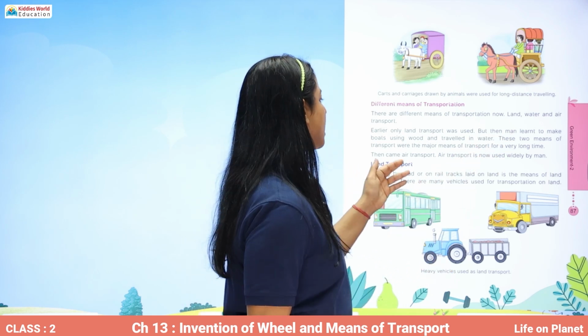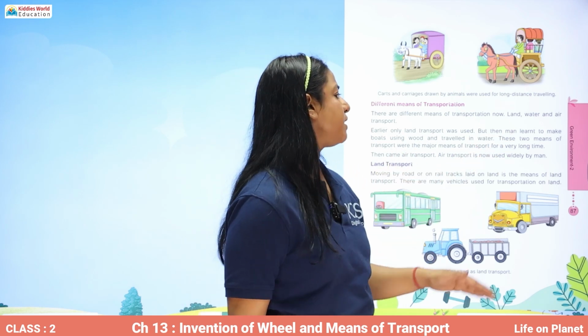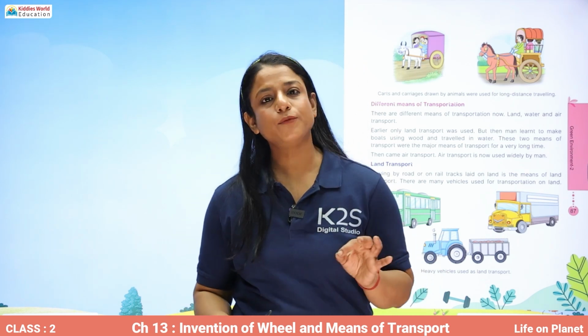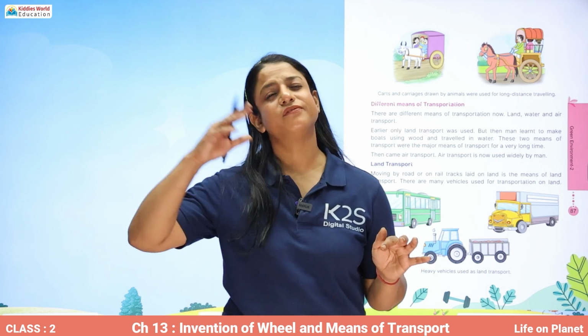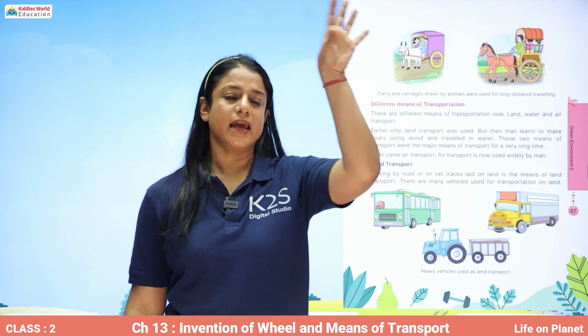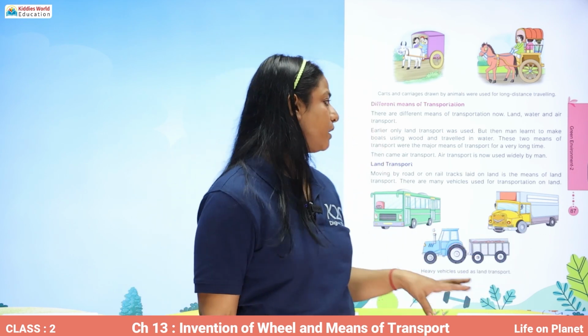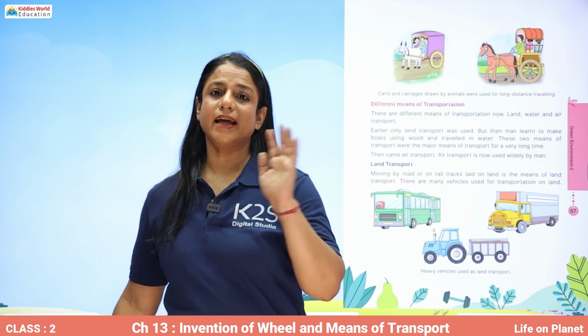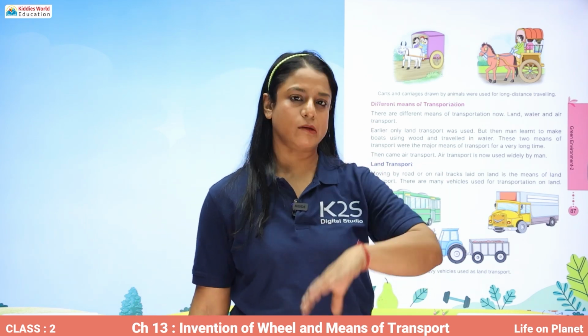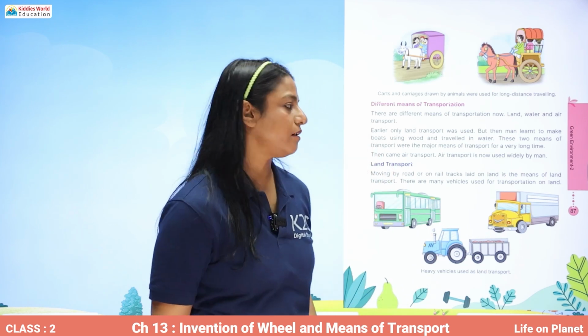These two means of transport were the major means of transport for a very long time. So for a very long time only road transport and water transport were there. Air transport had not been invented. Then later on, the Wright brothers invented air transport.